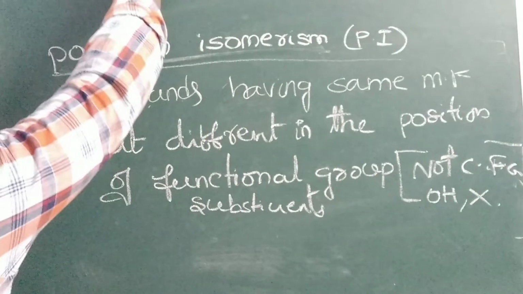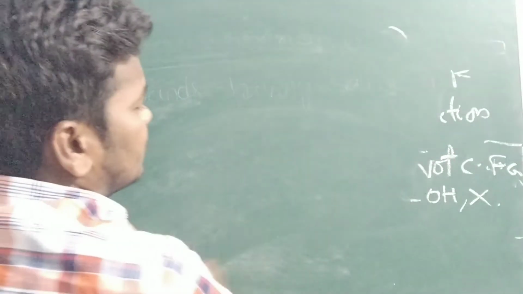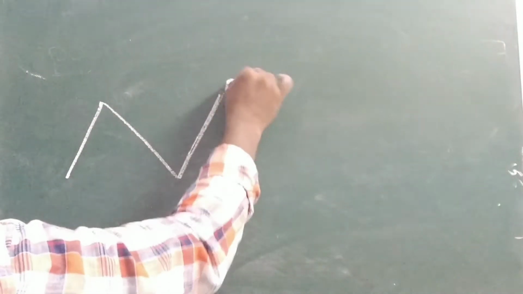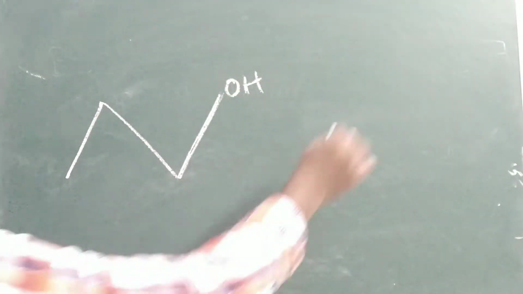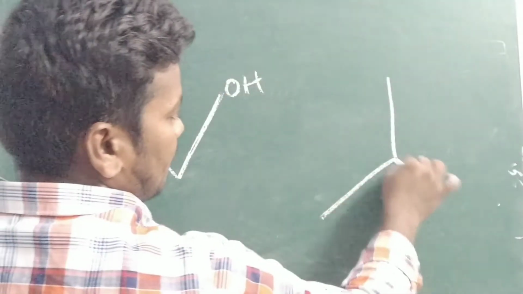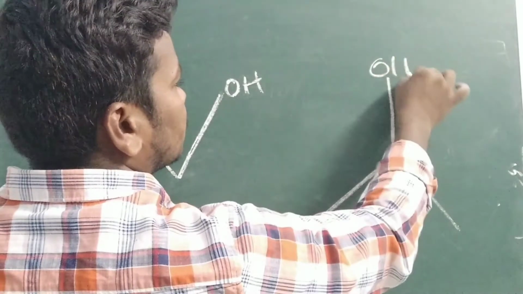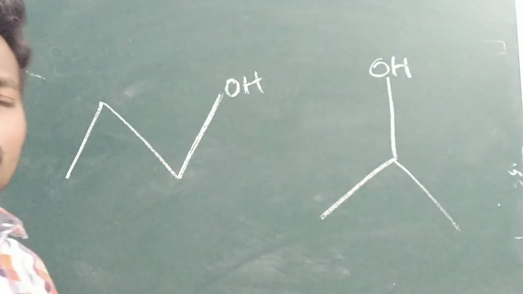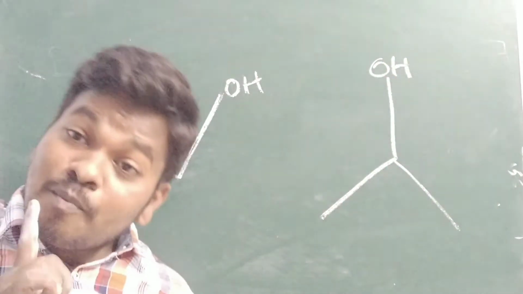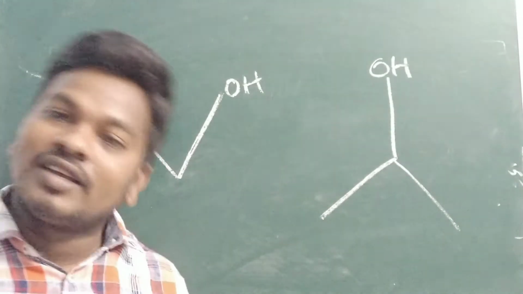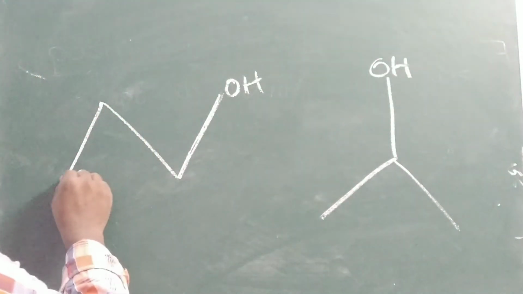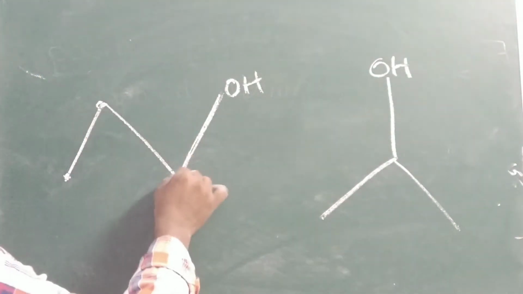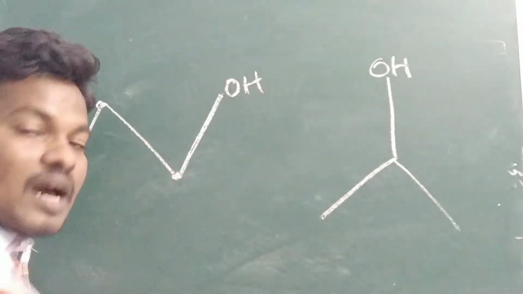So see one example, we can understand very easily. Here also you can see first OH. So what is our first condition? Compounds having the same molecular formula. So 1, 2, 3. This is not a fourth carbon.